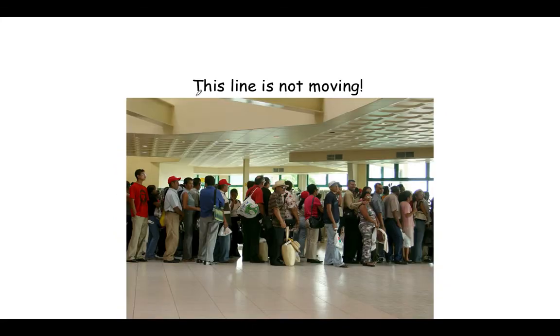Okay, so this one is a negative, and we learned how to make a negative. All we have to do is put not before the verb, the ing verb. So this one says, this line is not moving. So that means right now, in the moment, the line is not moving and everybody's just standing there. So that would be used to talk about right now in the moment.